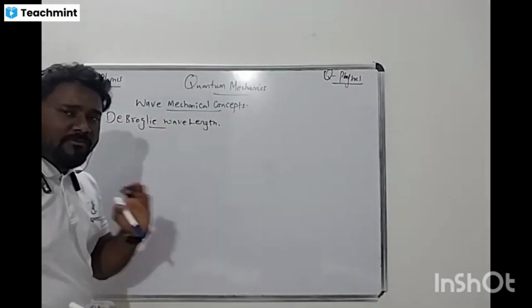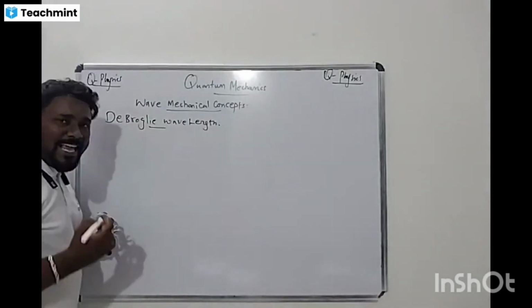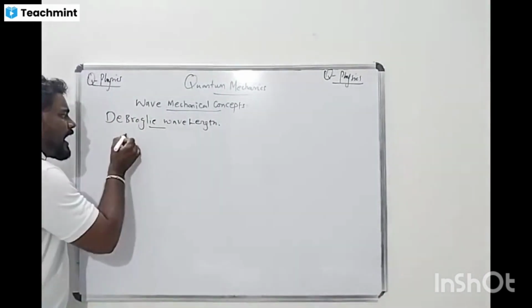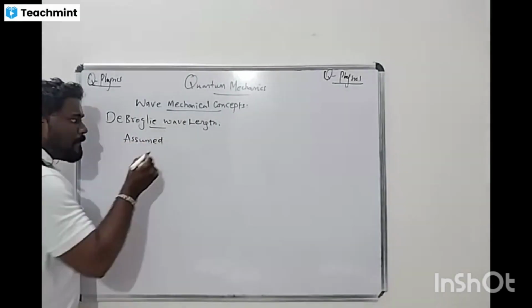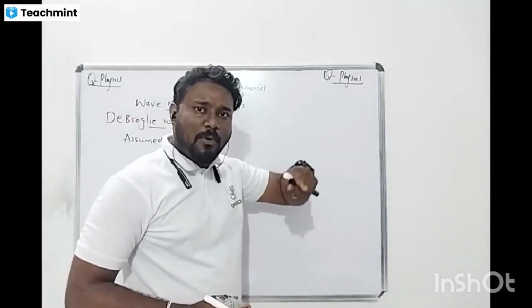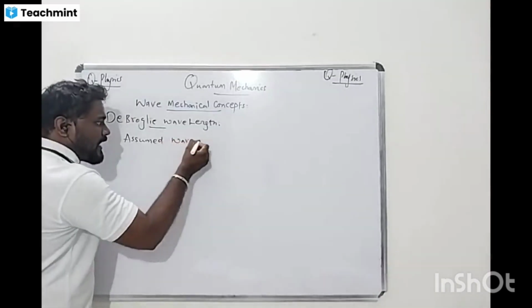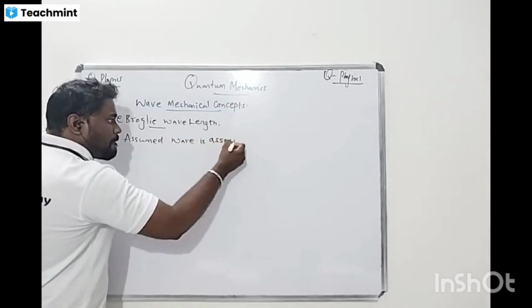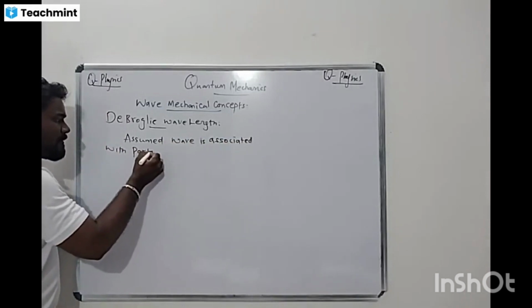Under this de Broglie wavelength, what does he explain? See under this one, de Broglie explains that, very important thing. He assumed that the particle is associated with a wave, or else we can say the wave is associated with the particle. So he assumes there is some relation between the wave and the particle. This is very important. De Broglie assumed that a wave is associated with the particle.